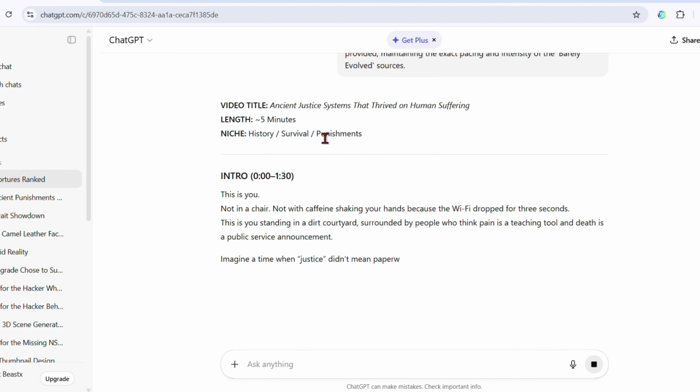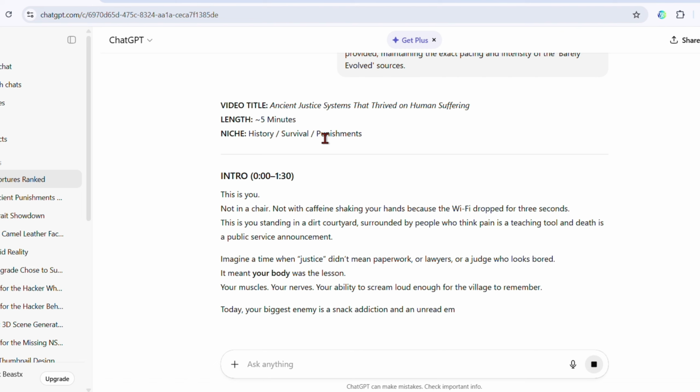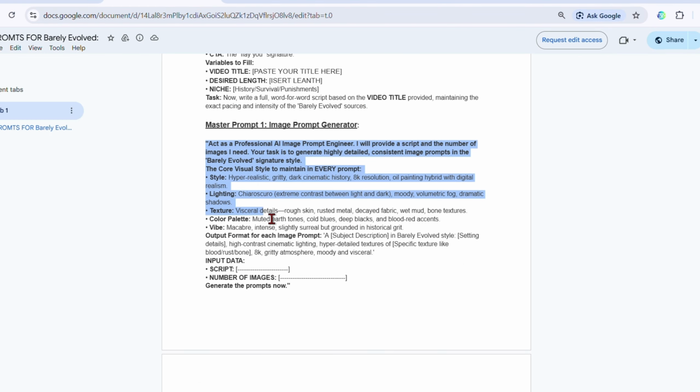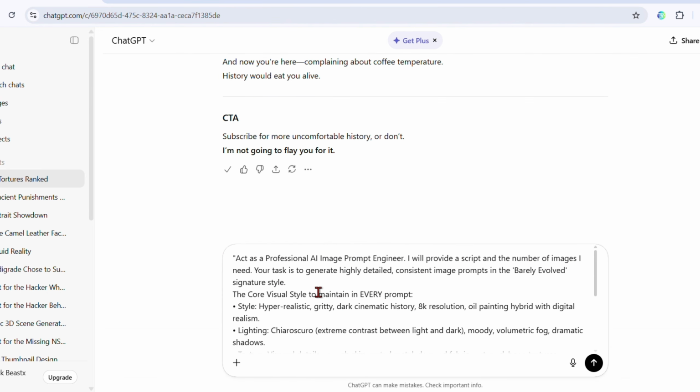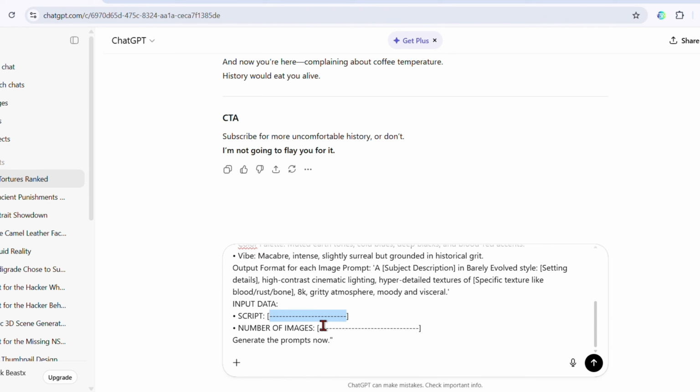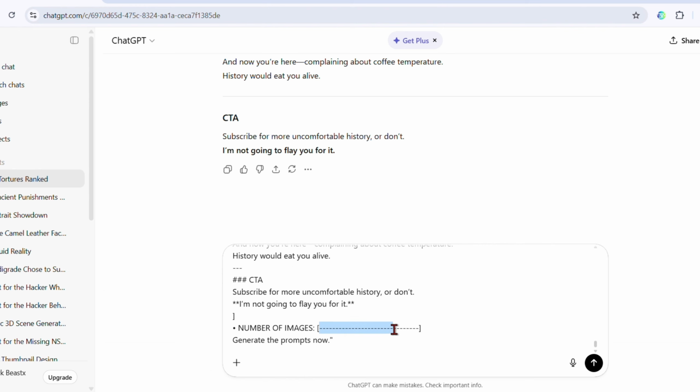Before making the video, we will create its images and animate them. To create images, again, you have to come to my document and copy the image prompt. After copying it, you have to go back to ChatGPT and paste it, and paste your complete script here where I have left space for the script. And you can write the number of images you want, then press enter.